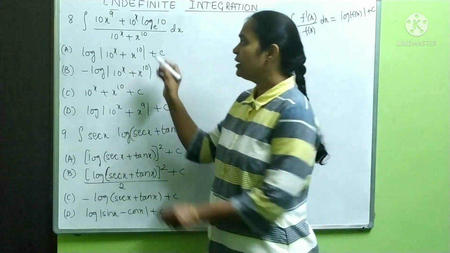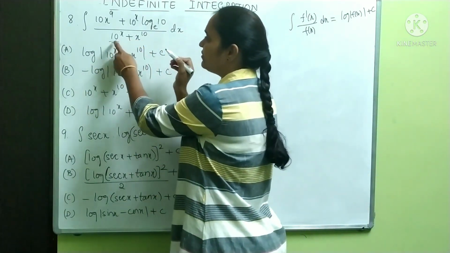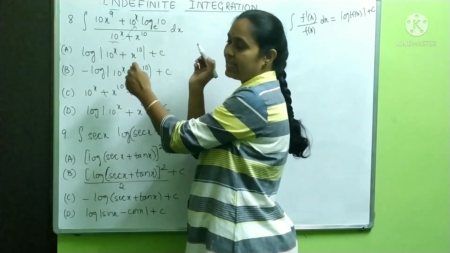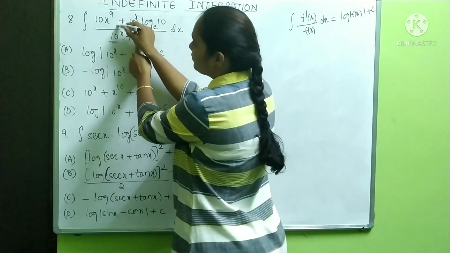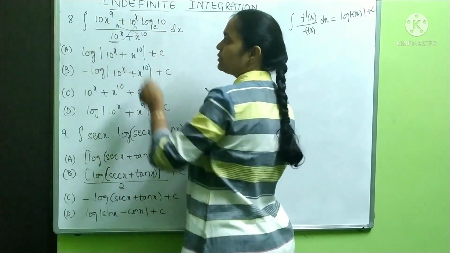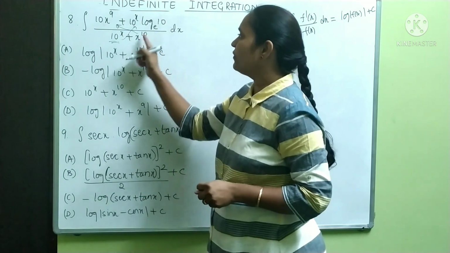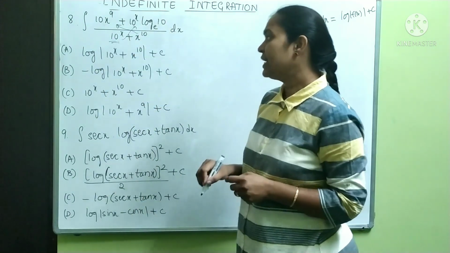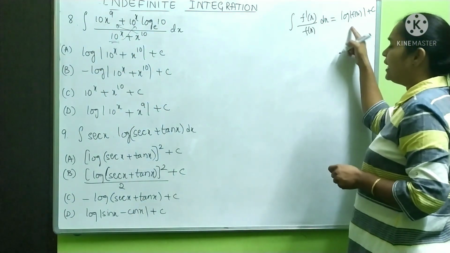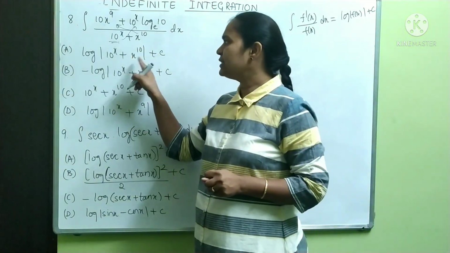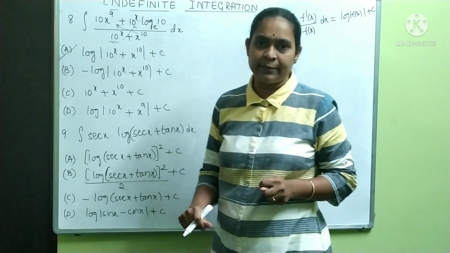So see here, for 10 to the power x, differentiation is this one, 10 to the power x log 10 base e. For x to the power 10, differentiation is this one, 10x power 9. Therefore it is completely in the form f dash of x by f of x into dx. Therefore our answer must be log f of x. So that is log mod 10 power x plus x power 10 plus c.